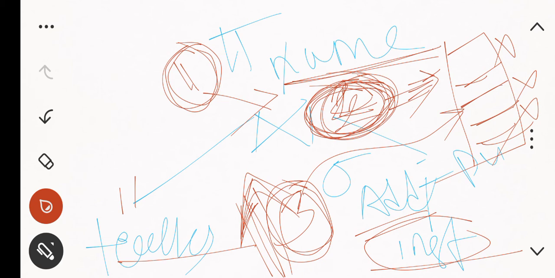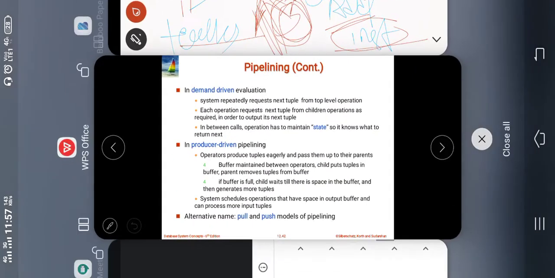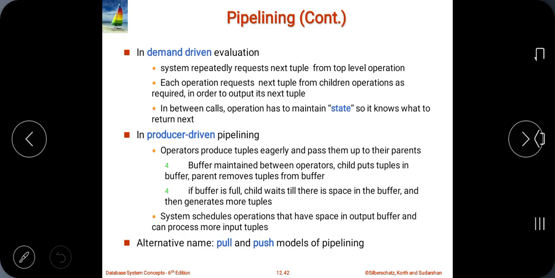This is nothing but the parent and this is nothing but the child. Of the tuples the child has passed, I will discard some, because I am not requiring that, right? So in this way it works.